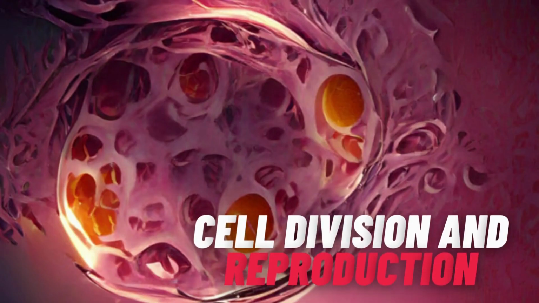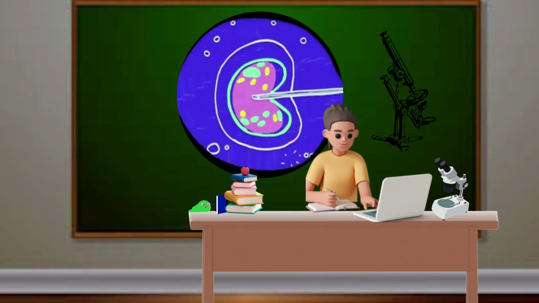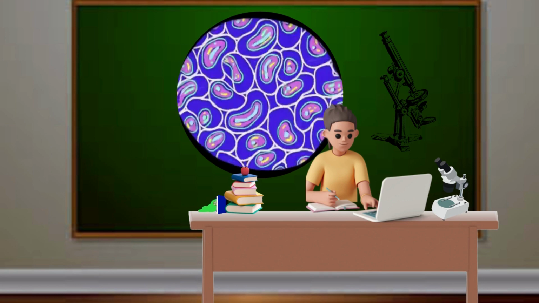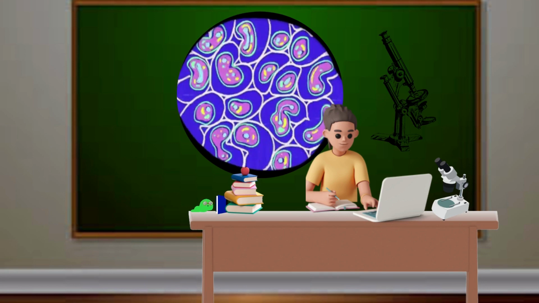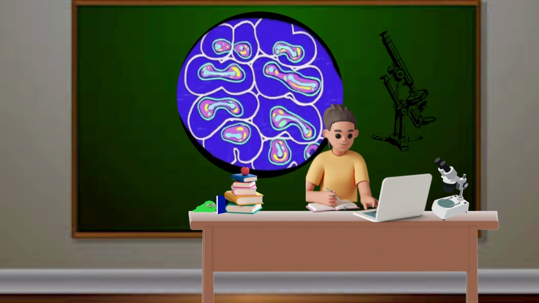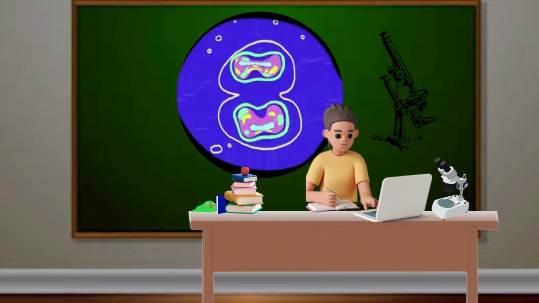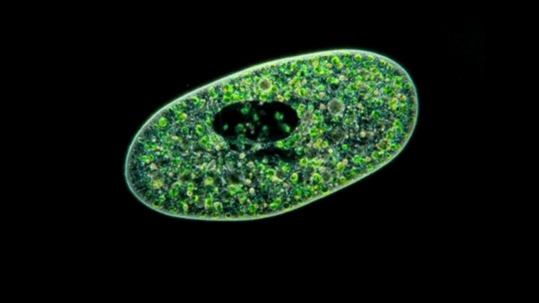Cell division and reproduction. Cell division is the process by which a parent cell divides into two or more daughter cells. 1. Mitosis is the process by which new cells are generated, leaving the daughter cell capable of dividing again. 2. Eukaryotes practice mitosis. 3.